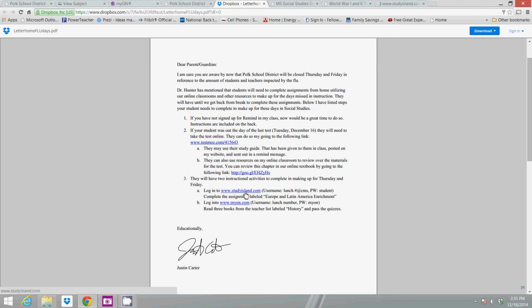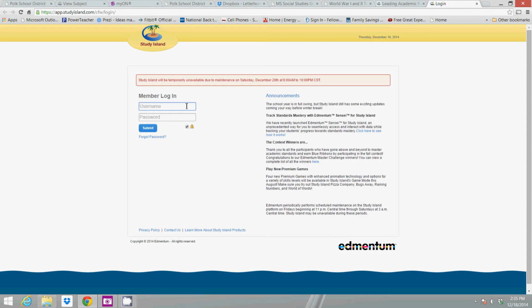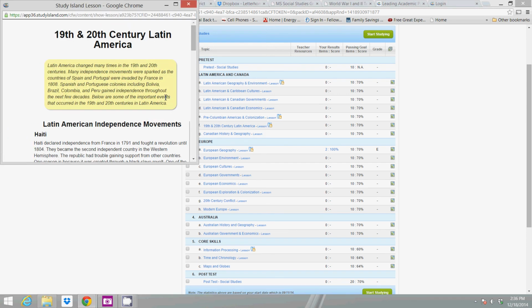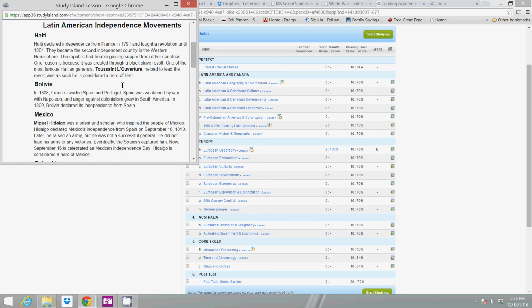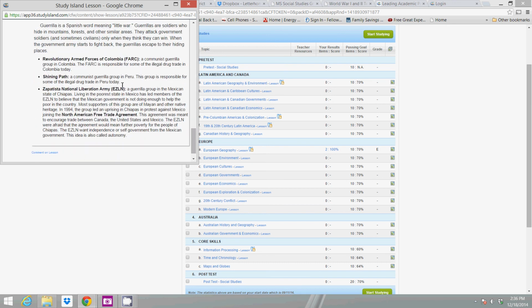So if you click on that link, that will take you directly to Study Island. They click the login screen, and then they can log in from right here. Just to give you an idea of what you should be looking for, they should do the lesson on Latin America and Europe, which is basically reading this information right here. It's kind of like a virtual textbook as well.